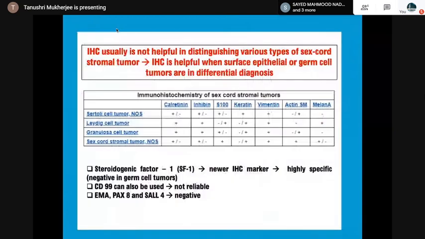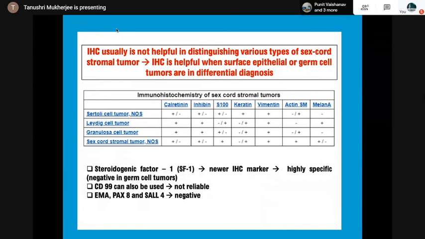So IHC is not helpful in distinguishing various types of sex cord stromal tumor, because see here the calretinin, inhibin, it's almost positive in all of them. A new marker is there, steroidogenic factor 1, highly specific, it is negative in germ cell tumor. CD99 can also be used, but it's not reliable. EMA, PAX8, they're all negative. So, immunohistochemistry in sex cord stromal tumor is not very useful.